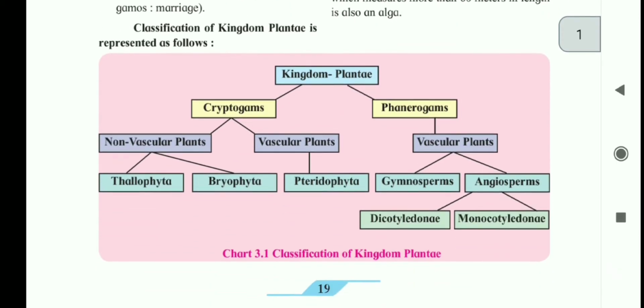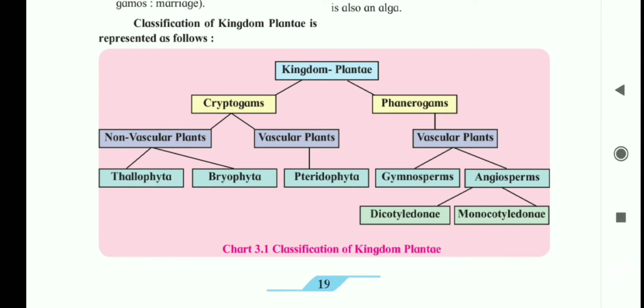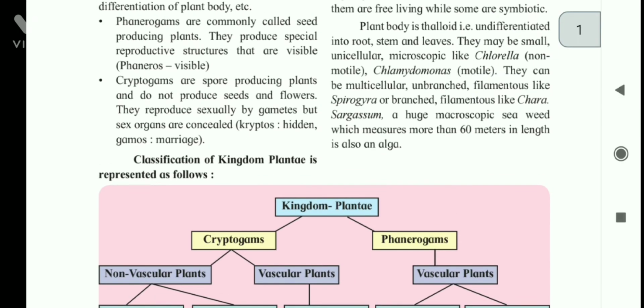Classification of Kingdom Plantae is represented as follows. Kingdom Plantae is divided into two subkingdoms, cryptogams and phanerogams. Cryptogams are divided into non-vascular plants and vascular plants. In non-vascular plants, there are thallophyta and bryophyta. Vascular plants are pteridophyta. In phanerogams, gymnosperms and angiosperms are there, and in angiosperms, dicotyledon and monocotyledon are there.